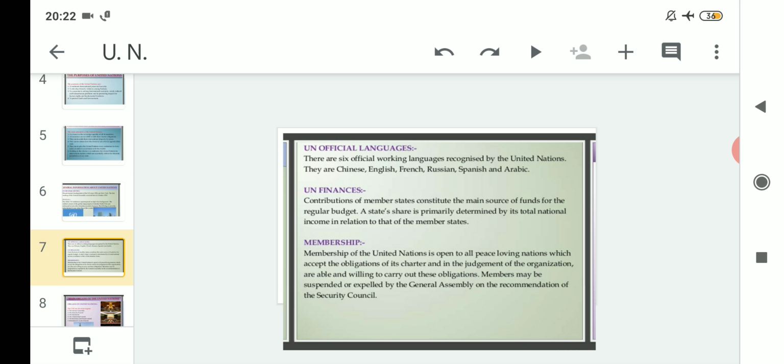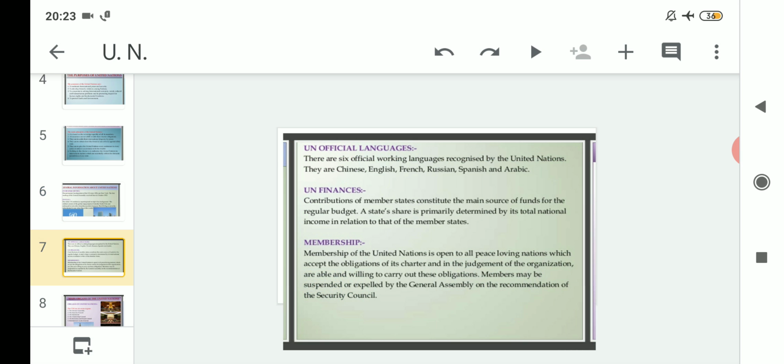The total national income of a particular country is determined first, calculated, and then after that a fixed share is assigned to it. The United Nations views the country's total national income, and only after that do they send a share fixed by the United Nations. Like that, a state's share is primarily determined by its total national income. Try to remember this.